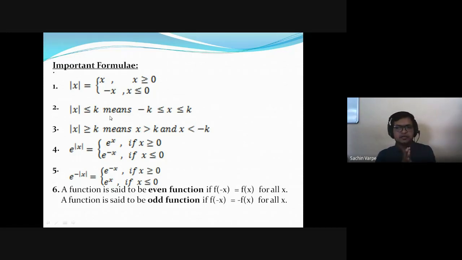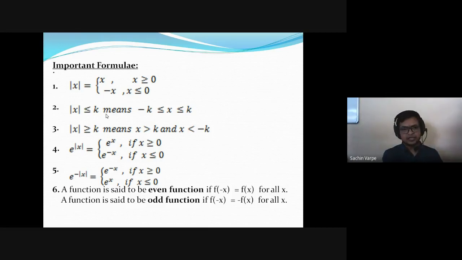And what about the rest of the values? We are considering only the values lying between -k to k, that is -1 to 1. But what about the values from -infinity to -k and k to infinity? For that, we have defined the next inequality: mod of x is greater than or equal to k. It means all the rest of the values from the first inequality. In the first inequality we considered only values between -k and k, so in greater than or equal to, we have these values and these values, outside that -k to k interval.